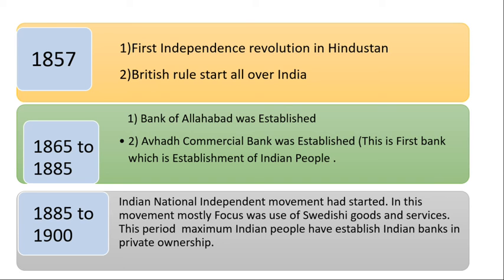Swadeshi was a popular word at this time, meaning our ownership, our Indian production of goods and services. This movement had an impact on Indian people. During this period many Indian people established Indian banks in private ownership. One of the most important impacts of this movement was the establishment of the Indian People's Bank in India.